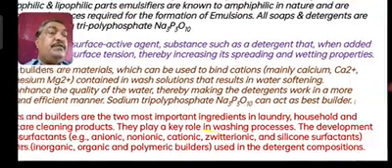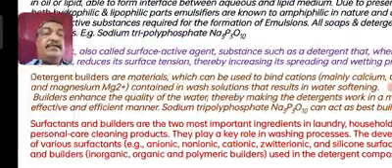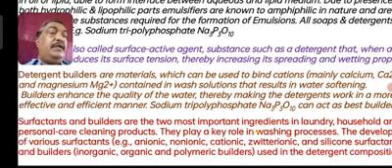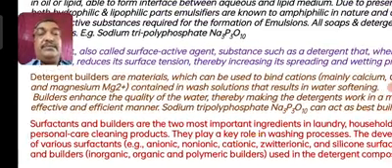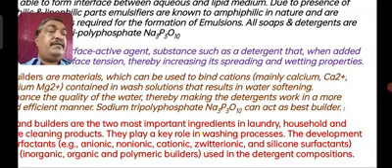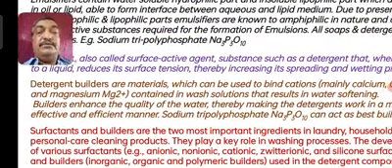The development of various surfactants like anionic, non-ionic, cationic, amphoteric, and silicone surfactants, and builders, inorganic, organic, polymeric, used in the different compositions. So, surfactants and builders are the two important ingredients.